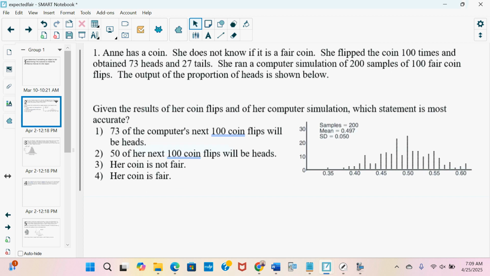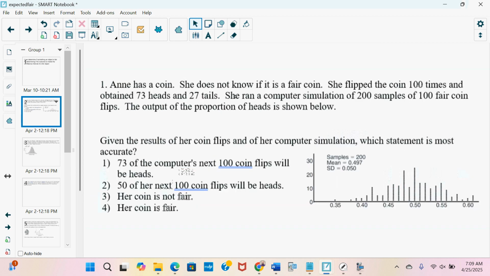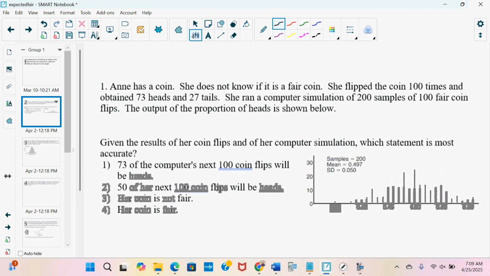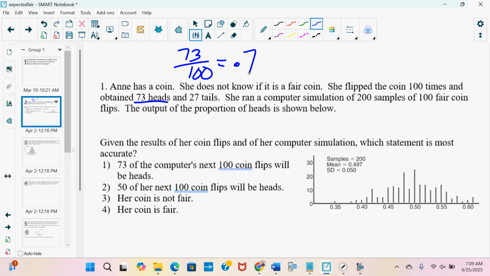Well, first, I need to find the proportion of my coin or spinner or dice or whatever it is. So Anne has a coin. She flipped it 100 times and obtained 73 heads. So Anne got 73 out of 100. We know that probability states that she should get 50 out of 100, but there's no guarantee that's actually going to happen. So 73 seems kind of high. Well, is that a value that could be obtained due to random chance of a fair coin?